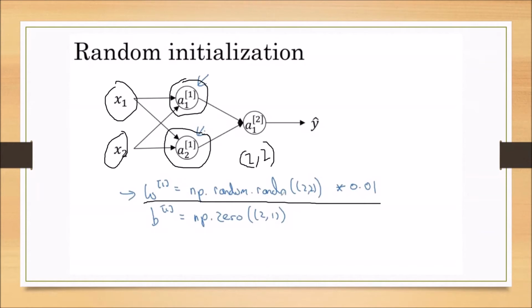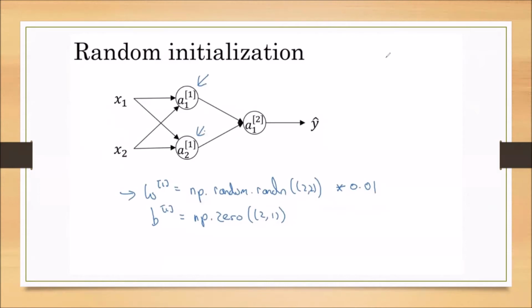After we get the random array from randn, we multiply all the elements with 0.01 to make all the elements very small values. Why we are multiplying with 0.01, we will discuss.